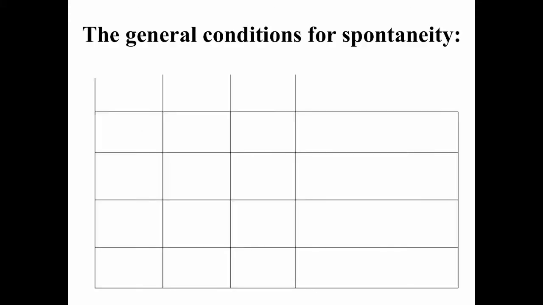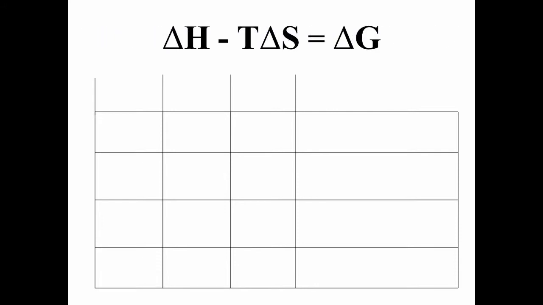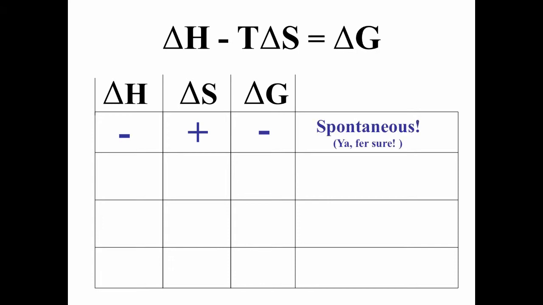We should probably mention the general conditions for spontaneity, and remember, of course, delta H minus T delta S is equal to delta G. And if we consider the possibilities, delta H is negative, delta S is positive, that will give us a delta G that's definitely negative, and that means our process is spontaneous for sure, definitely. If we have a positive delta H, a negative delta S, then delta G is definitely going to be positive, and the process is definitely not spontaneous.